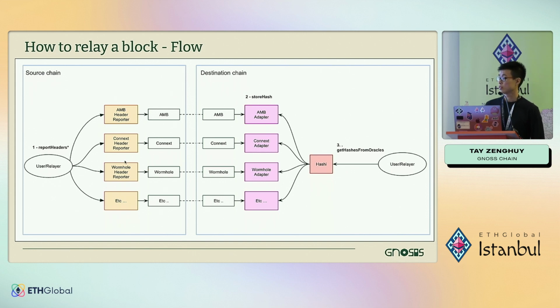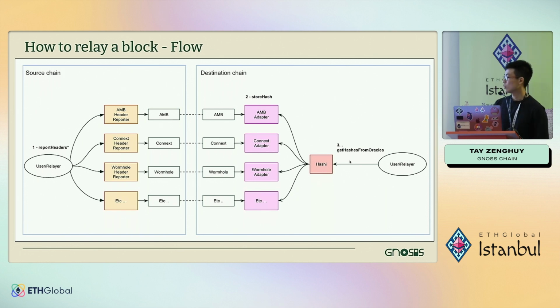Once the contract function is called, it will store on the destination adapter contracts. And where does the security come in? Instead of calling just A and B to relay, I can call Connext, Wormhole, for example 5 bridges, to relay the same block numbers for me, and they are all passing through the bridges and stored in the adapter contracts.